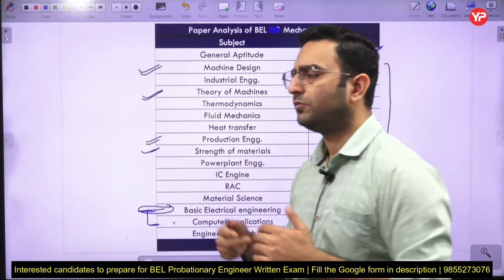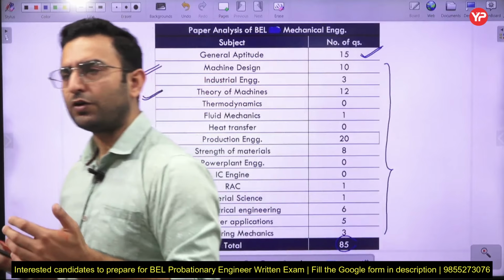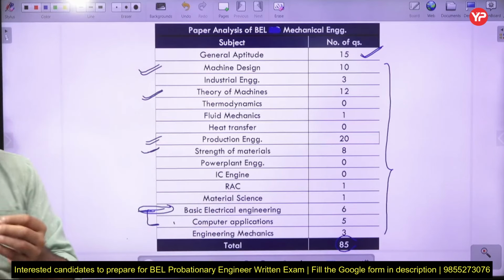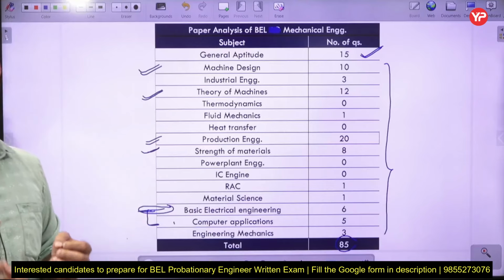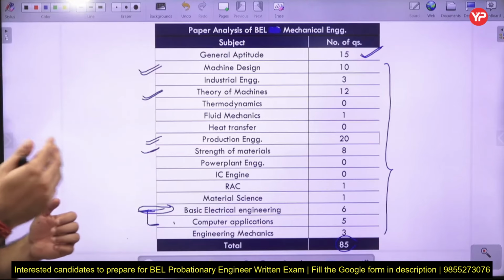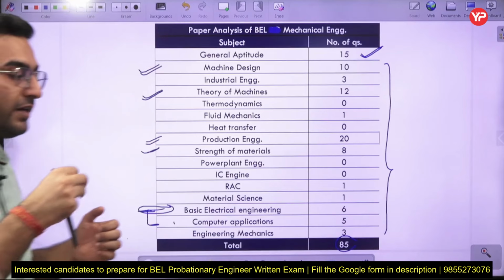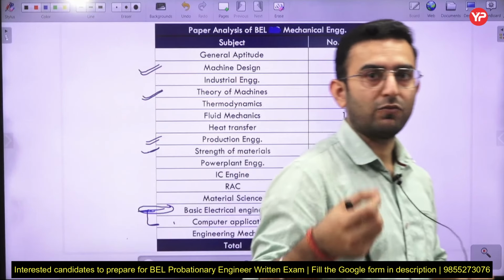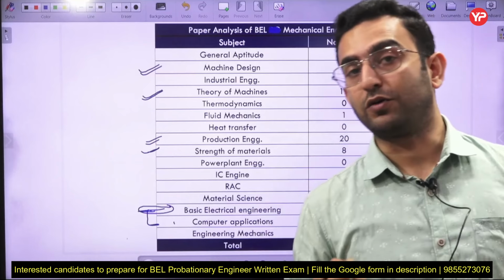You can focus on the thermal subjects also. Don't take them lightly, because they comprise 30 to 40%, and that 30 to 40% creates a very large difference in the final score. So make sure that you give equal weightage, keeping in mind that you have to take a specific focus on the mechanics subjects. That is the main information which I want to share with you.